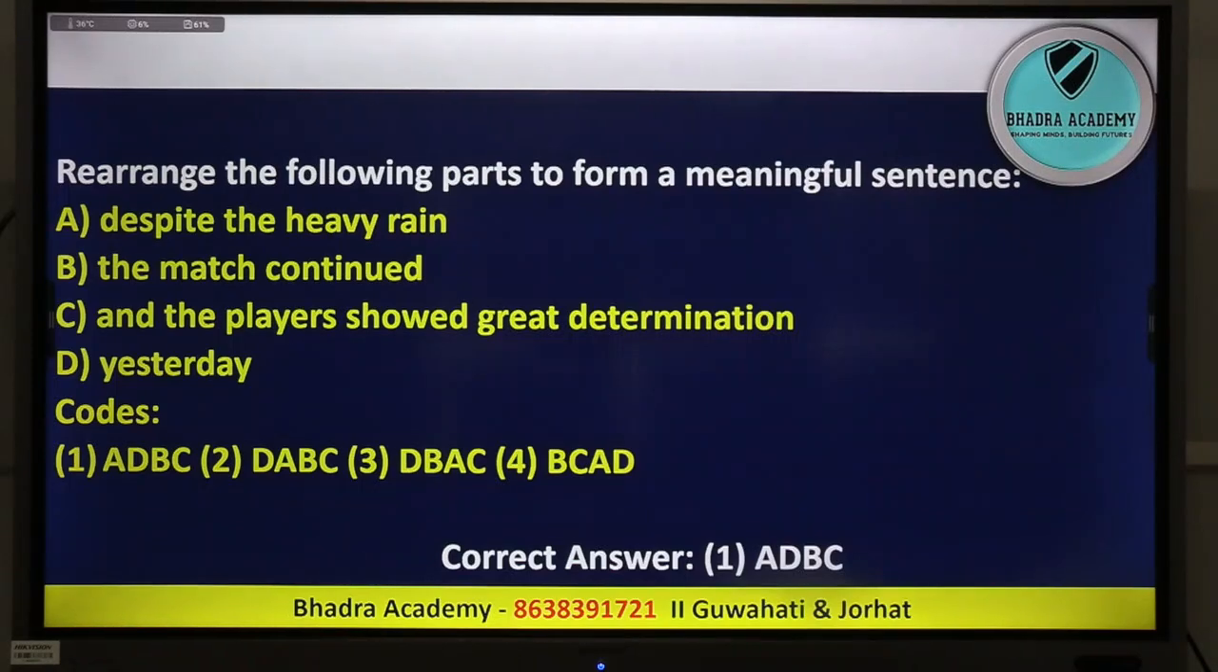Now look at this question. Rearrange the following parts to form a meaningful sentence. This is called arranging the parts of a sentence to get a proper, meaningful, correct sentence. Now this is a little difficult. You have to practice quite a few sentences before you go for the exam. नहीं तो एग्जाम में ये कंफ्यूजन हो जाएगा. ओके, तो इस पर्टिकुलर क्वेश्चन जो है इसका आंसर होगा ऑप्शन 1, that is A, D, B, C. For example, despite the heavy rain yesterday, the match continued and the player showed great determination.